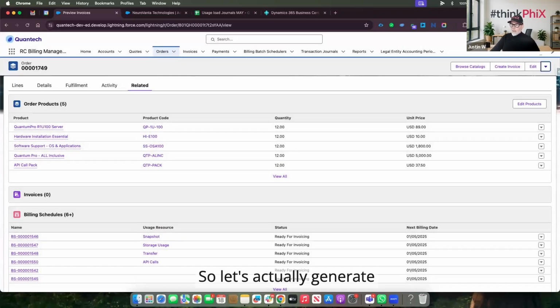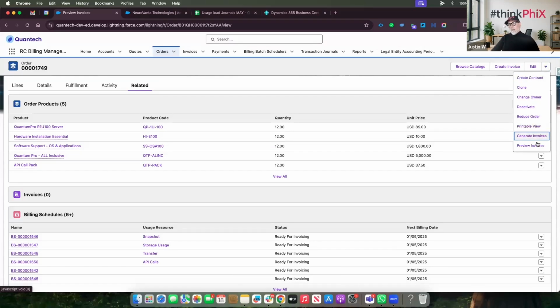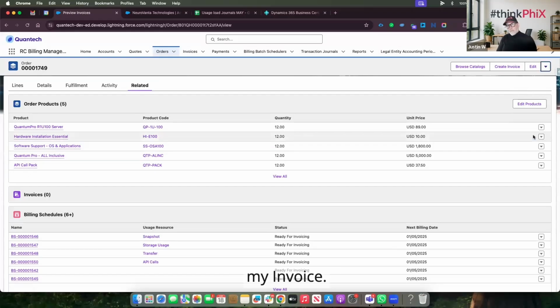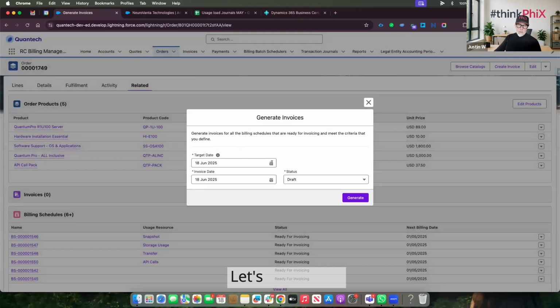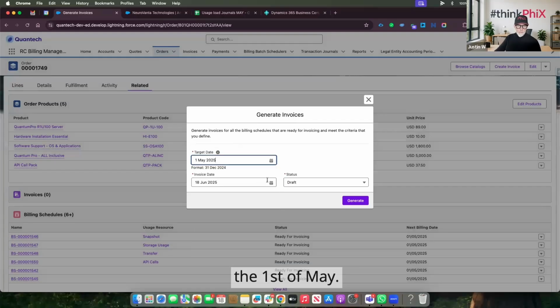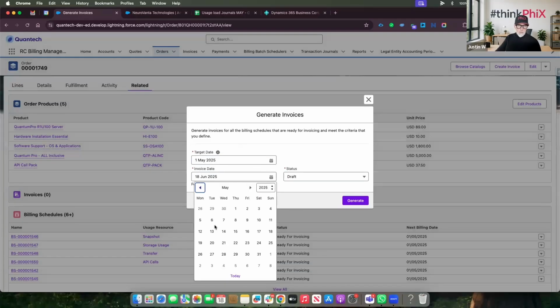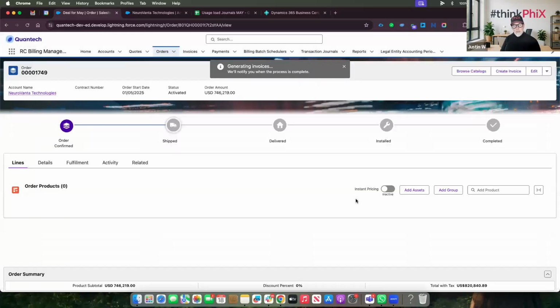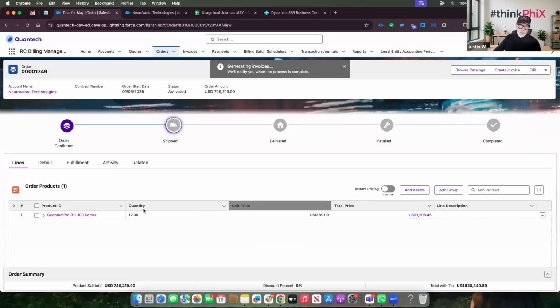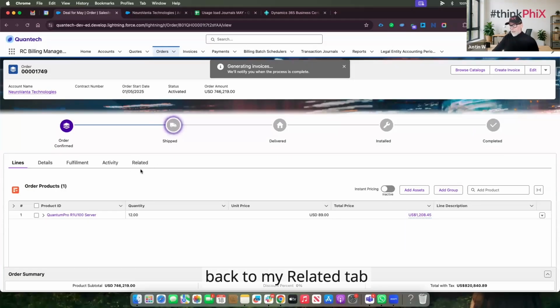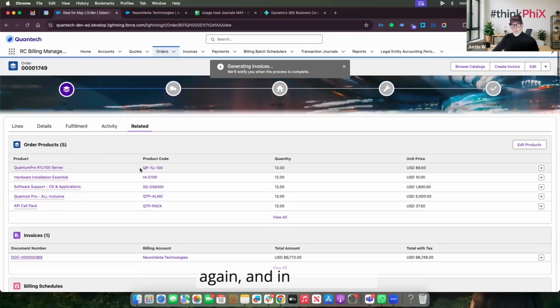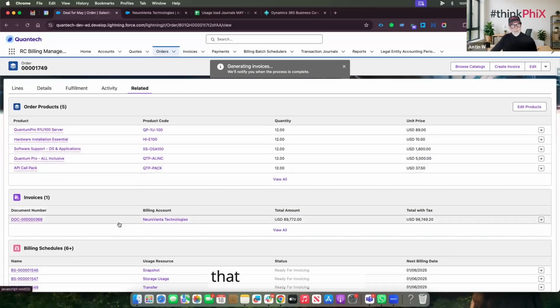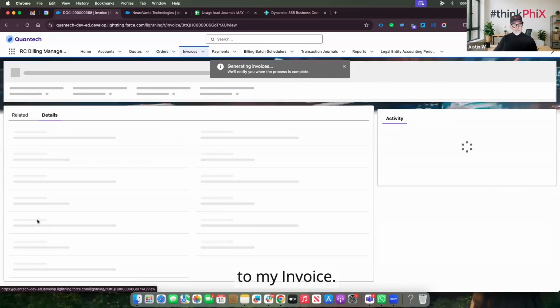So let's actually generate that invoice now. Like I said, in a batch process that would run overnight, let's generate my invoice. Let's set this for the 1st of May. So my target date is the 1st of May and my invoice date is the 1st of May. Let's generate that. Now I'm just going to come back to my related tab again. And in my related tab, we can now see that I have an invoice that's been created. Let's navigate to my invoice.